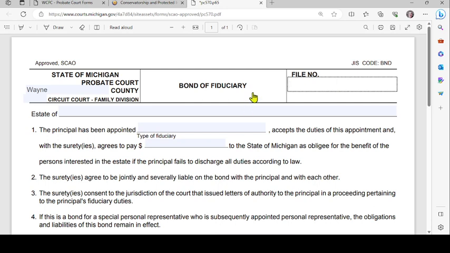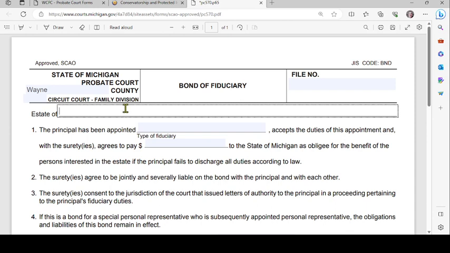And then file number, which is on your initial filing, or you can review it online at caseaccess.com. You'll put the estate of. This is the person over whom a conservatorship or a guardianship, but mainly a conservatorship, is currently existing.